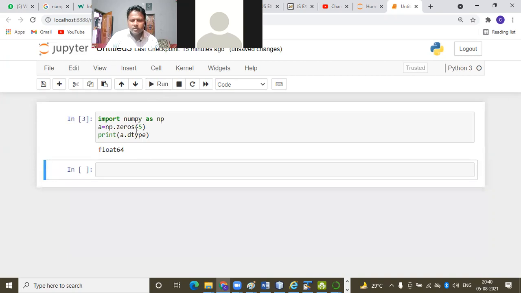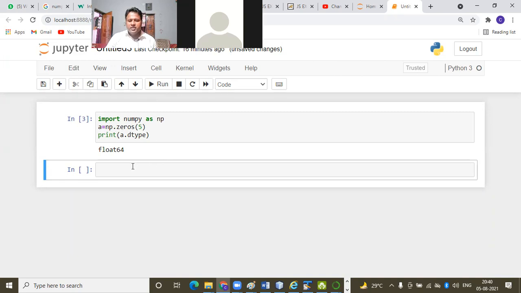Print a.dtype, it is showing you float64.